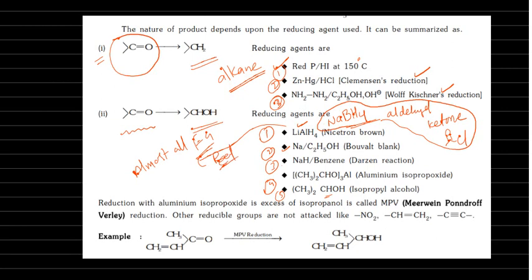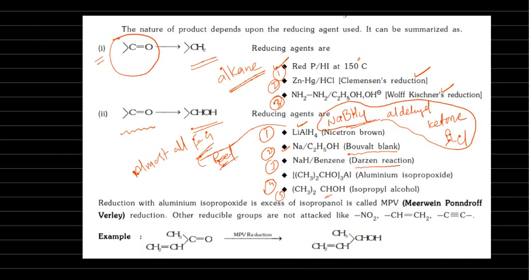Okay, so I made one separate video for reagents. You can watch that. I covered all these reagents there. And here the names are important: sodium in ethyl alcohol, Bouveault-Blanc reaction, and sodium hydride in benzene, Darzens' reaction.